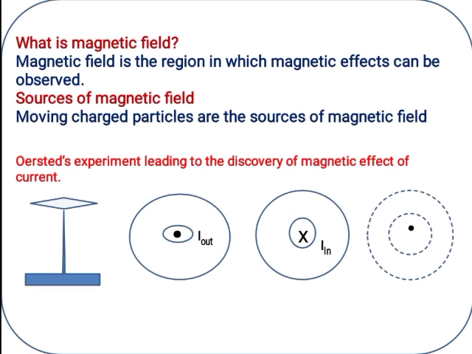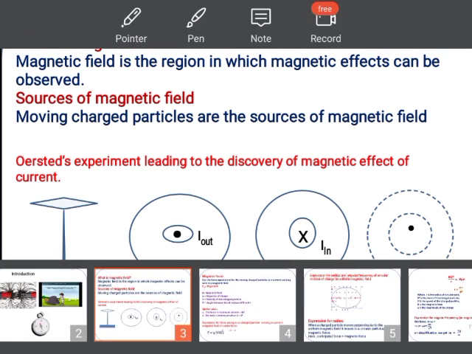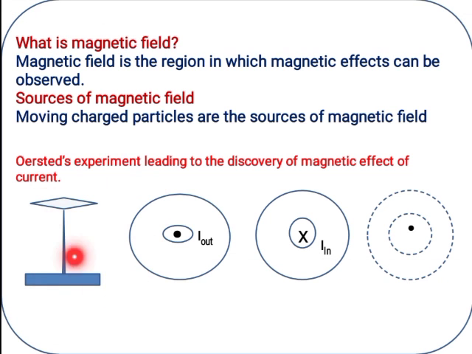Here, Oersted's experiment leads to the discovery of the magnetic effect of current. This figure shows a magnetic compass needle, and this dot and cross are two very important symbols, showing whether the current is outside or inside with respect to the plane of the paper.